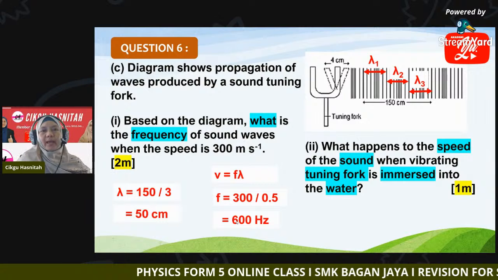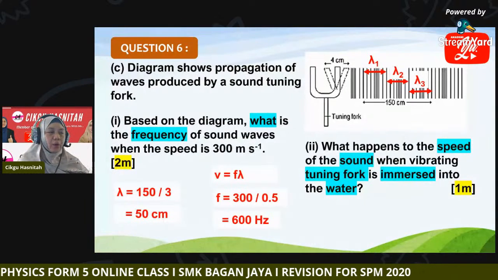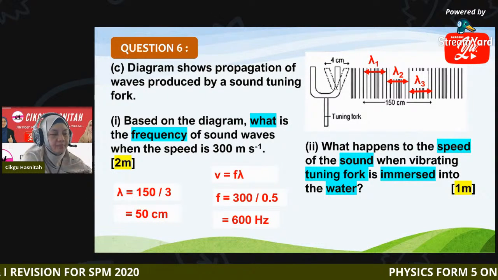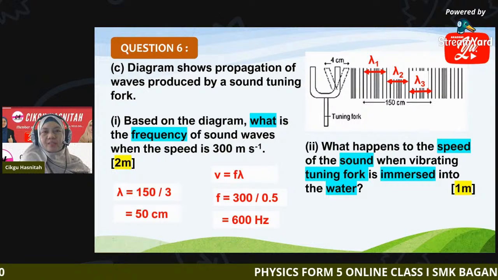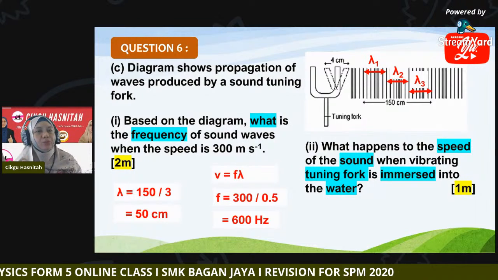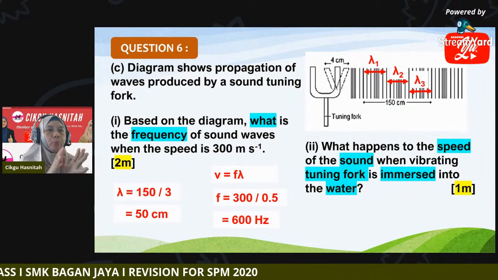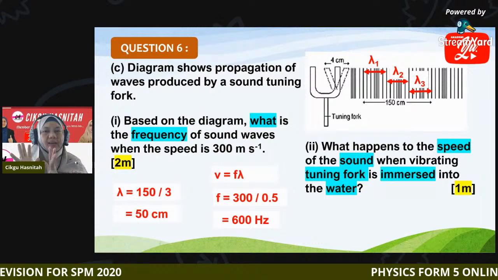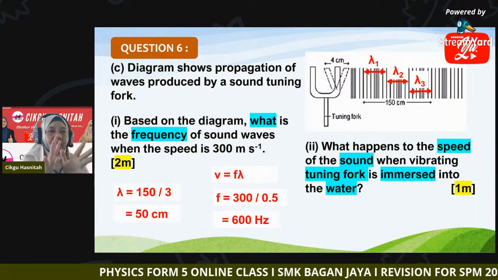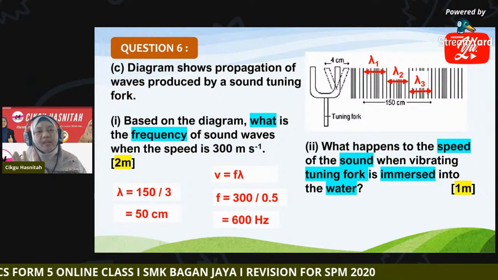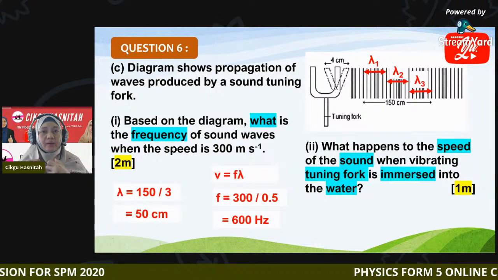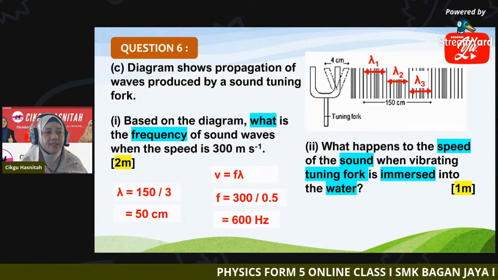Okay, second, what happened to the speed of sound when the vibrating tuning fork is immersed into the water? So how does the speed change? Initially, the tuning fork vibrates in air and now we bring it to water. So what happened to the speed of the sound wave in water, compared to the speed of sound wave in air? Did it increase, decrease, or no changes at all?